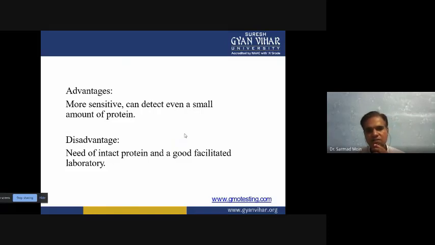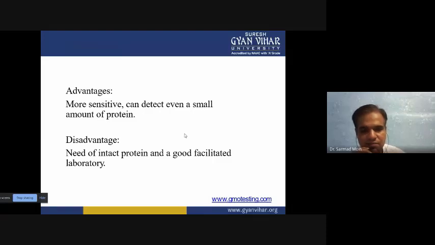Okay, now it has some disadvantages. It needs intact protein and good laboratory facilities. If your gene of interest produces a healthy, intact protein, only then can you detect it. If it is a part of the protein which is not antigenic or can't produce an antigen-antibody complex, then you can't detect it through the ELISA plate reader. And when you do this type of experiment on transgenic animals and detect using an ELISA plate reader, you require very good laboratory facilities.